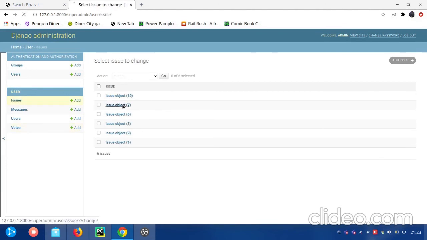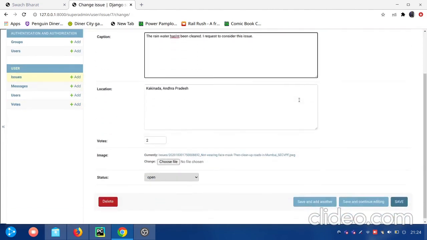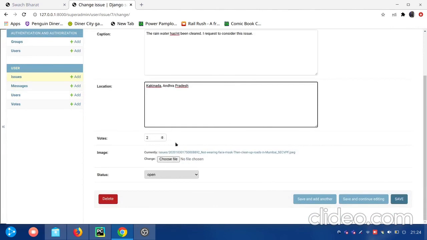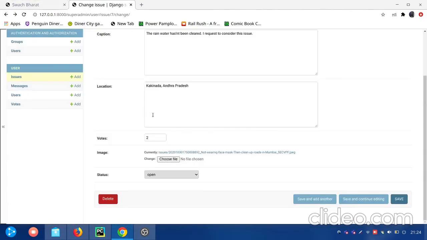And if we go to issues, this is the issue object. Here, which user has posted the issue is shown with the caption, location, and number of votes. You can also see the image which he posted. You can check the status and change it to submitted, resolved, no action taken, or open. If the number of votes is greater than 100, as given in the problem statement, the status automatically changes to submitted to the newspaper. But right now the number of votes is 2, so it is like this.